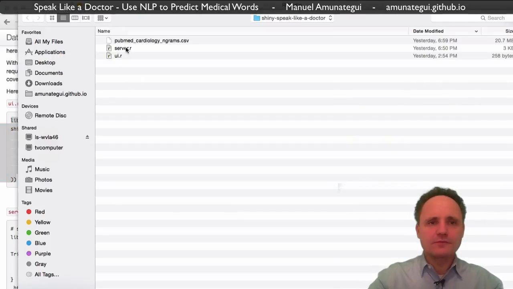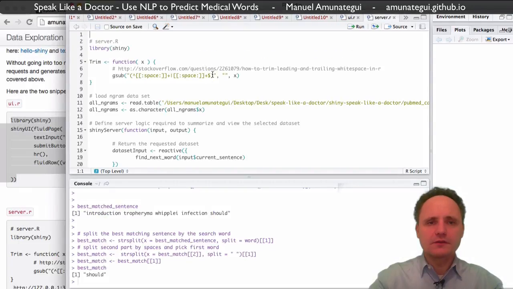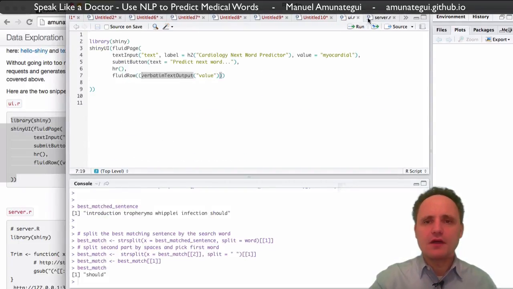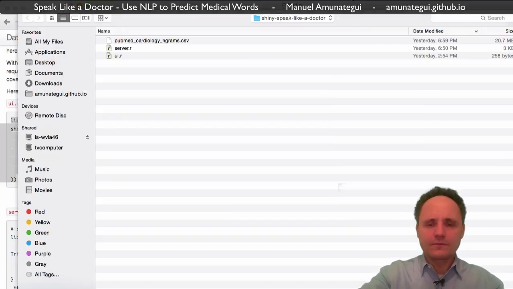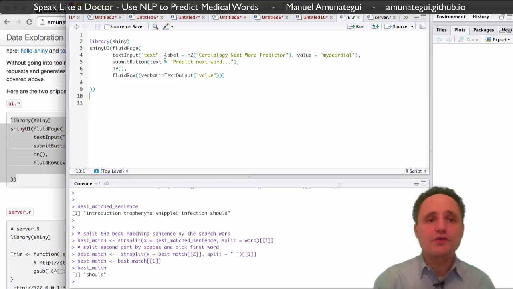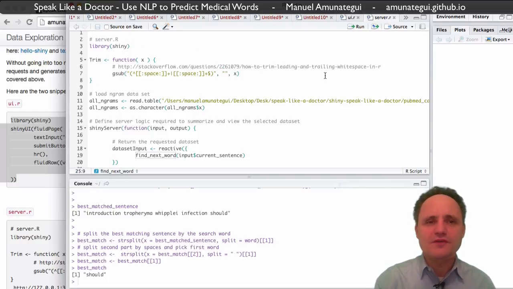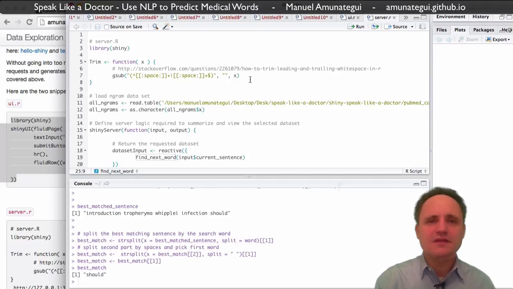Now server.R. There. So we have UI.R, server.R, and let me open this too. This is the folder that I put together. I put Shiny, Speak Like a Doctor. In there I have server.R, UI.R, and all our Engrams, right? That's how I did it. So we went through UI.R, which is basically what we have available in the UI. And server is a little bit more complicated, but not that much, because a lot of the code we've already seen, right?